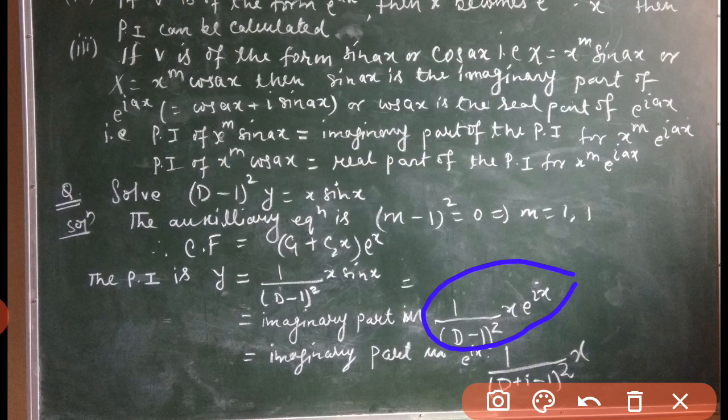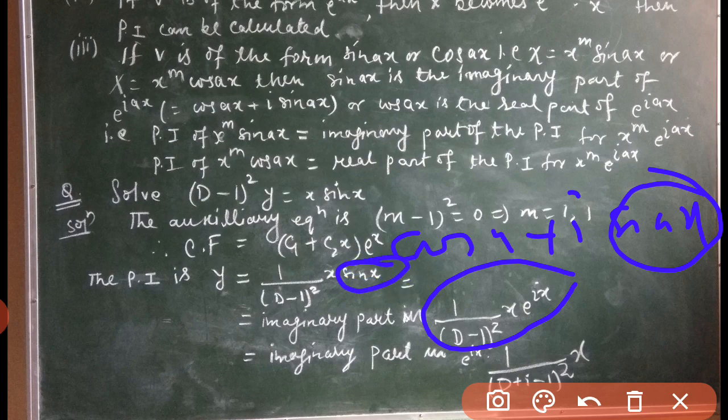As we have told, e to the power ix is cos x plus i sin x, and due to the i sin x, we have the imaginary part. That's why we are choosing here e to the power ix for the function sin x. That is the imaginary part.